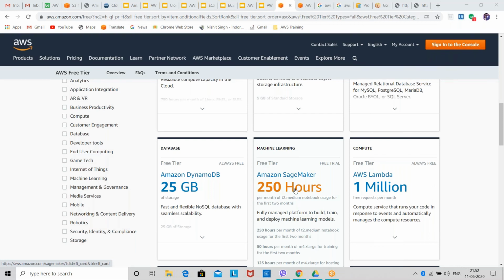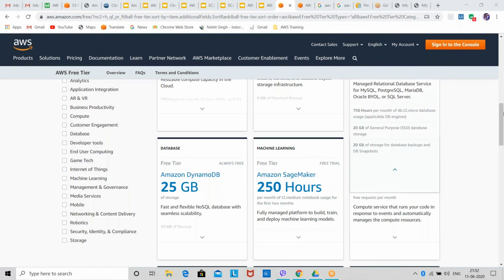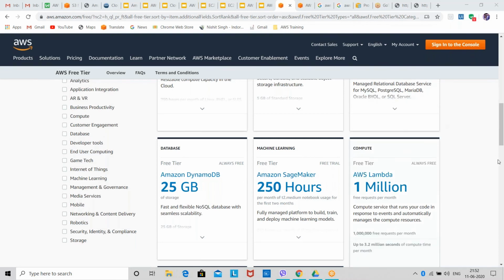And AWS SageMaker is a development tool which Amazon provides us for machine learning purposes. If you have attended the workshops or the seminars that Amazon provides, you might have heard about AWS SageMaker. Then we have one more compute service, AWS Lambda.